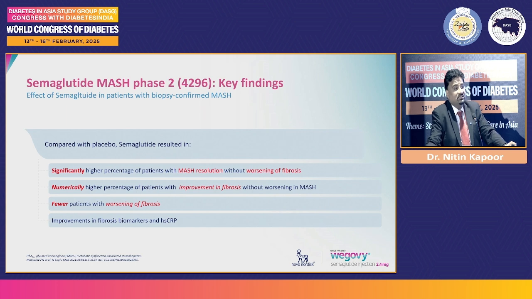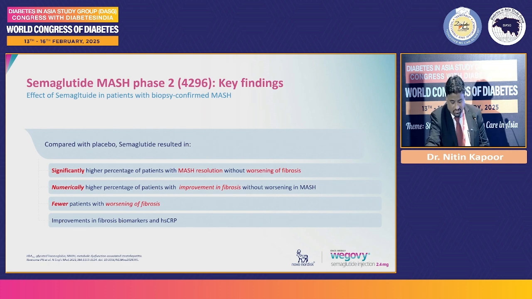But this is the first time we are seeing that with this significant weight loss, it was only with bariatric surgery that has been shown before, but with this particular quantum of weight loss, we do show improvement in fibrosis, do show improvement in MASH in terms of MASH resolution, which is indeed a big landmark. But again, because probably of the smaller dose, this was not significant.